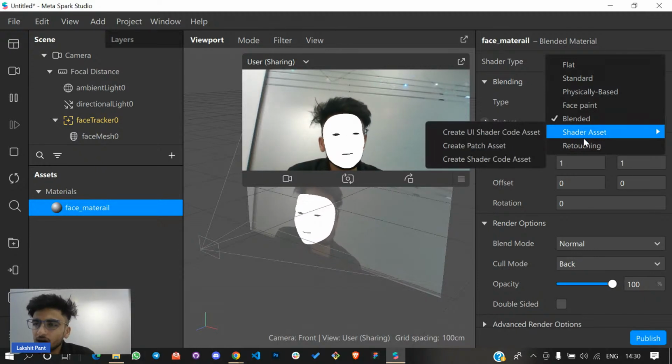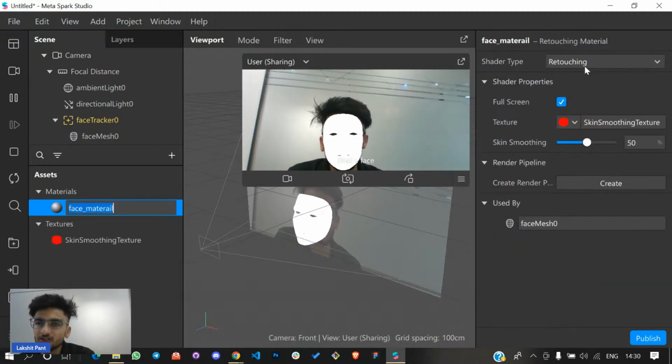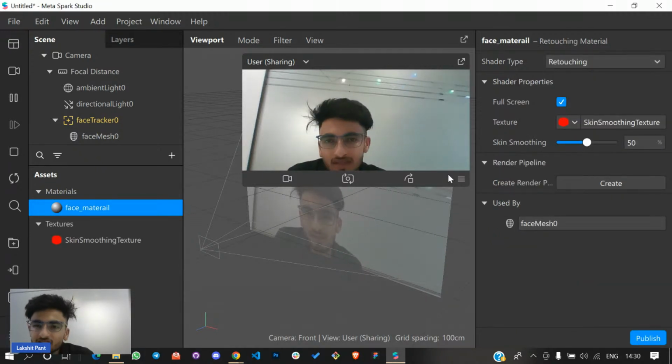Shader assets is a little bit advanced stuff. Retouching will just retouch your face and make your skin smoother.